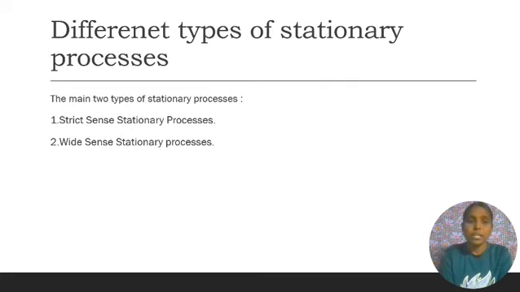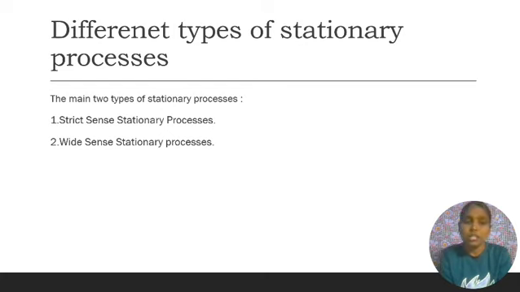We can explain the different types of stationary process. We have two main types of stationary process. They are number 1, strict sense stationary process, number 2, wide sense stationary process.